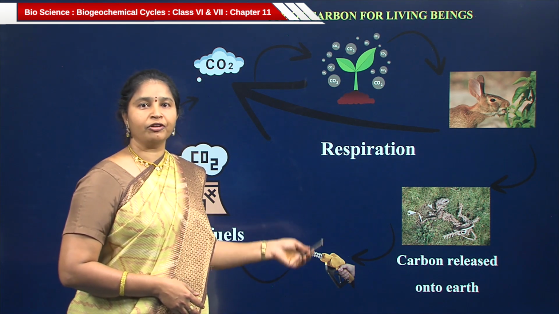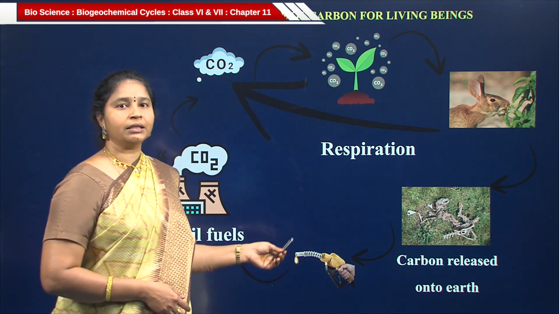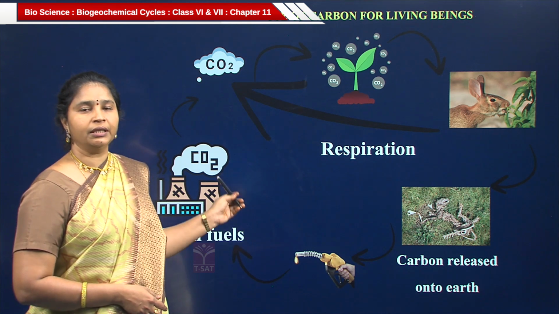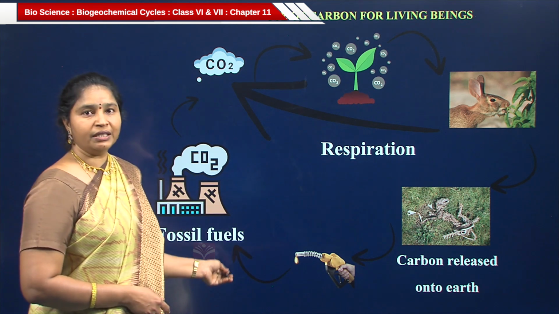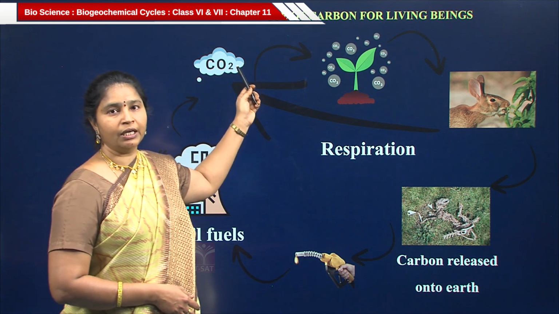So, the fossil fuels are produced from the plant and animal bodies. It takes lakhs of years. So, these fossil fuels are used in the vehicles and also in industries. When these fossil fuels are burned, carbon dioxide gas is released into the atmosphere.